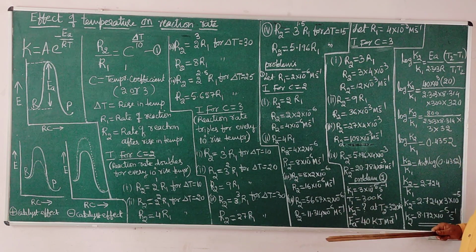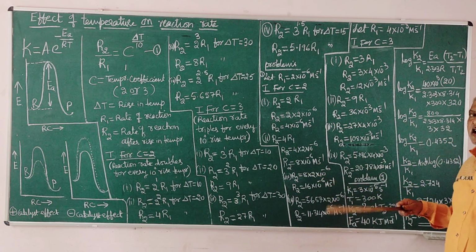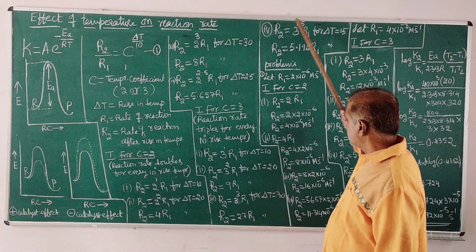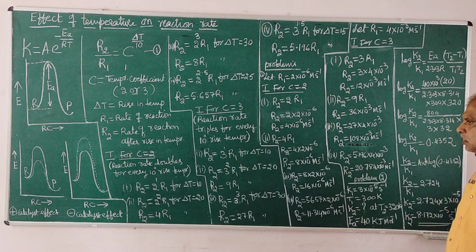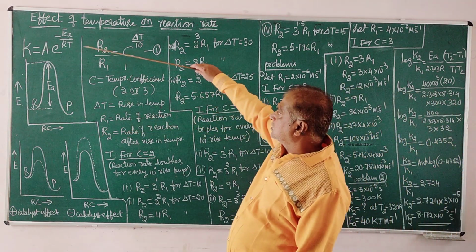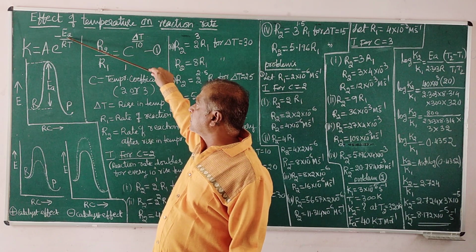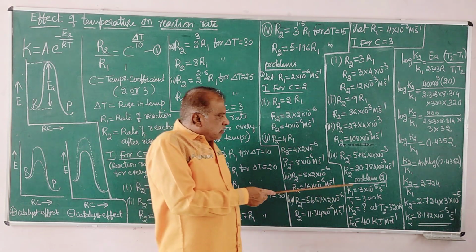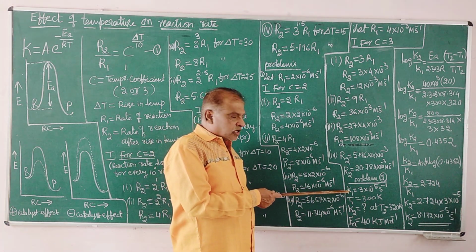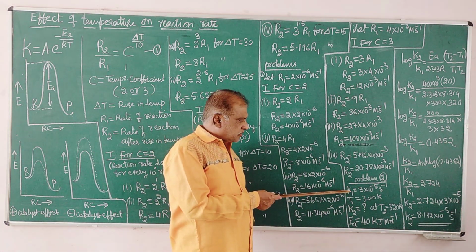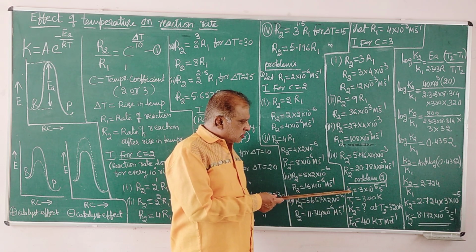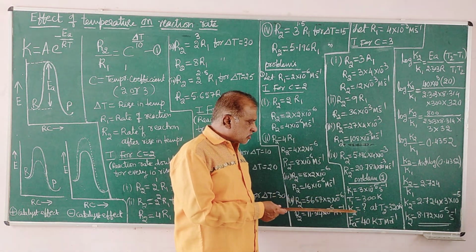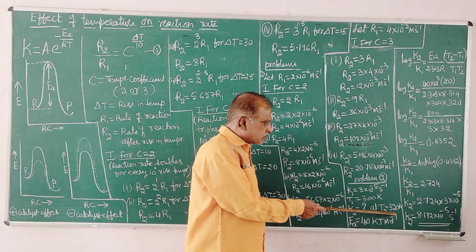Knowing the rate at one temperature, we can calculate the rate at another temperature if the temperature coefficient is given, either 2 or 3. And the last problem uses the last equation. Last time I calculated the energy of activation using the same equation. The same Arrhenius equation finds application here also. If you know the rate constant of a reaction at one temperature, we can calculate the rate constant of the same reaction at some other temperature.